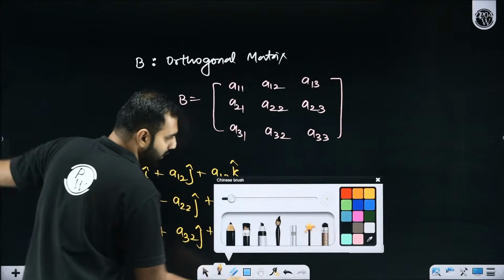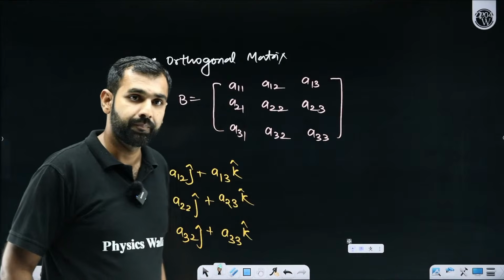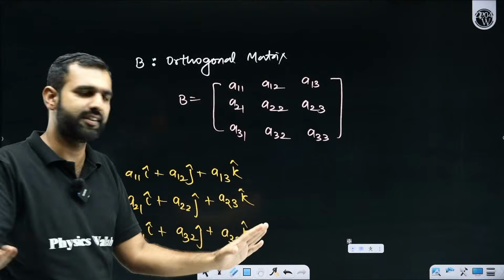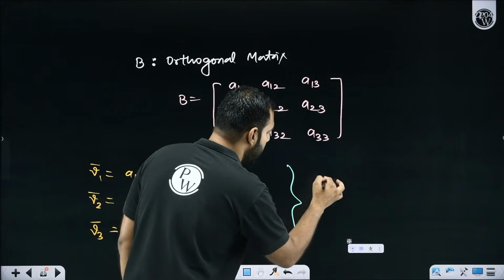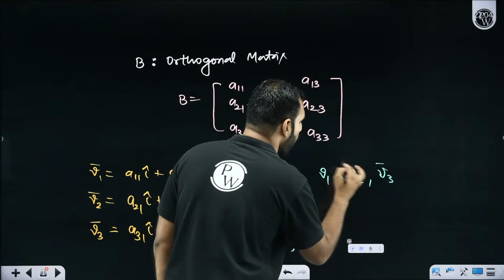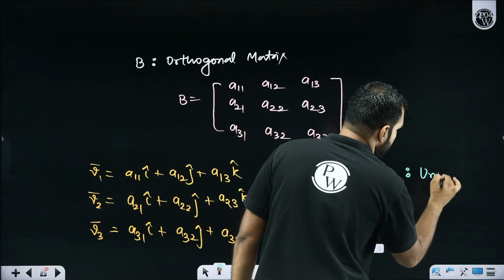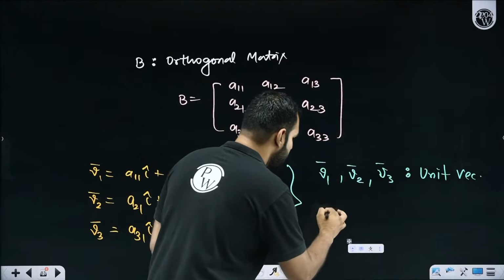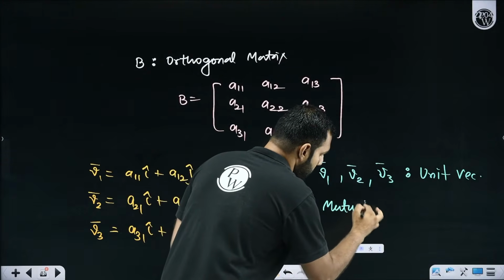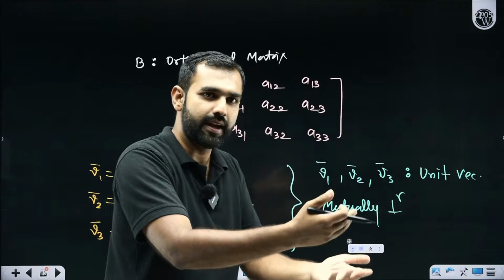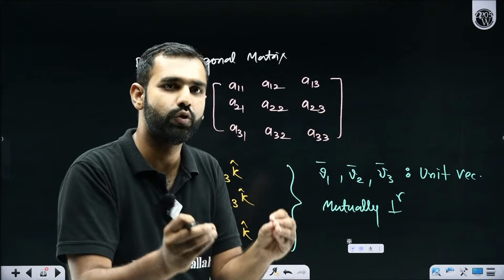If I am told that B is an orthogonal matrix, then without any hesitation you should conclude that vectors V1, V2 and V3 all are unit vectors. That's the first conclusion. Second, they all are mutually perpendicular, which means V1 dot V2, V2 dot V3 and V3 dot V1 all will give you 0.